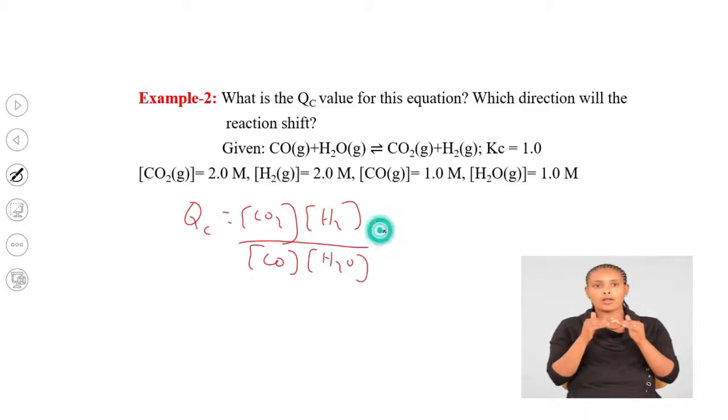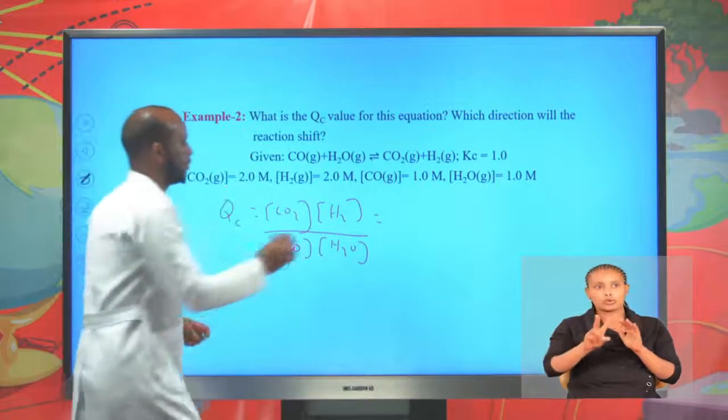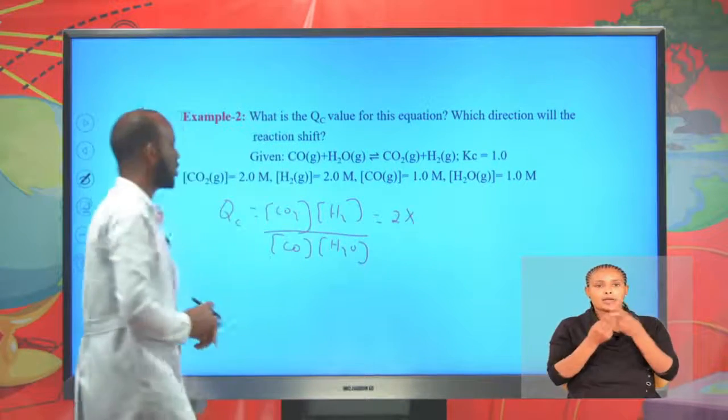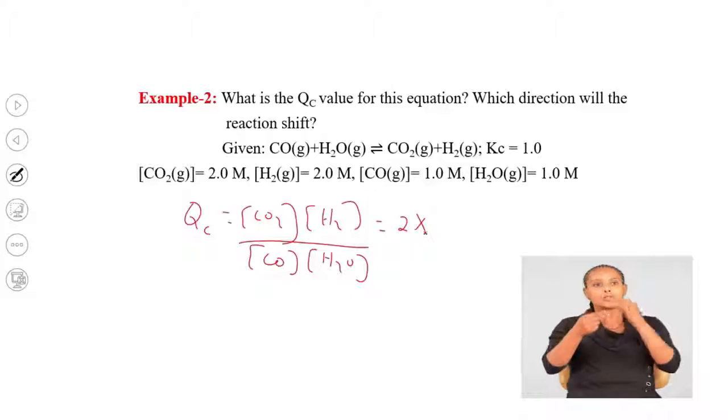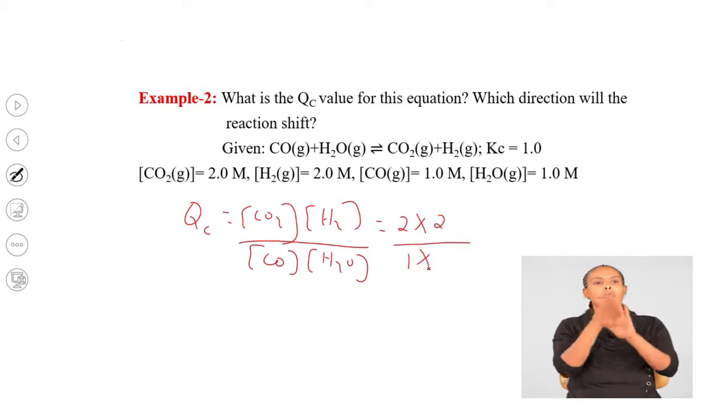The concentration of carbon dioxide is 2, times the concentration of hydrogen, 2, divided by the concentration of carbon monoxide, which is 1, times the concentration of water, 1, which is 4.